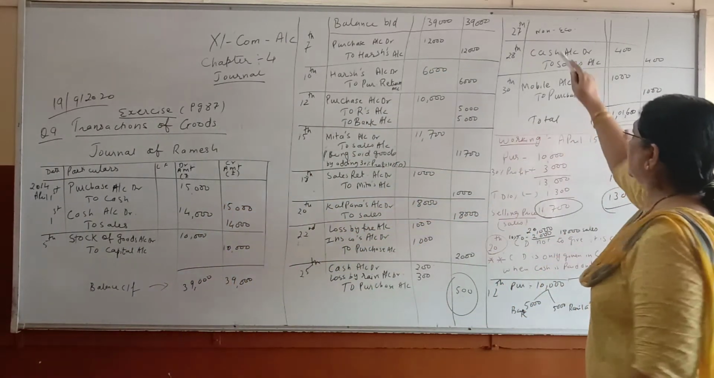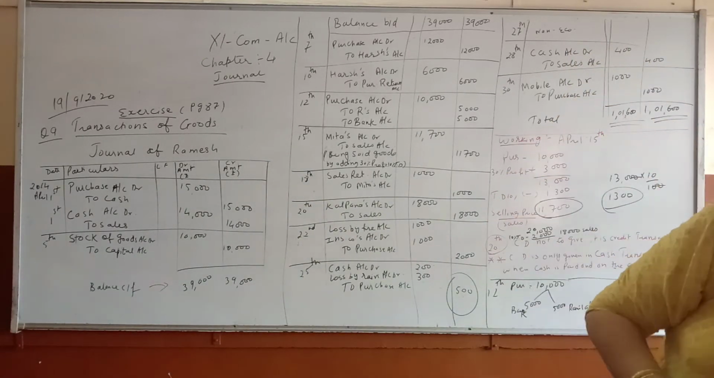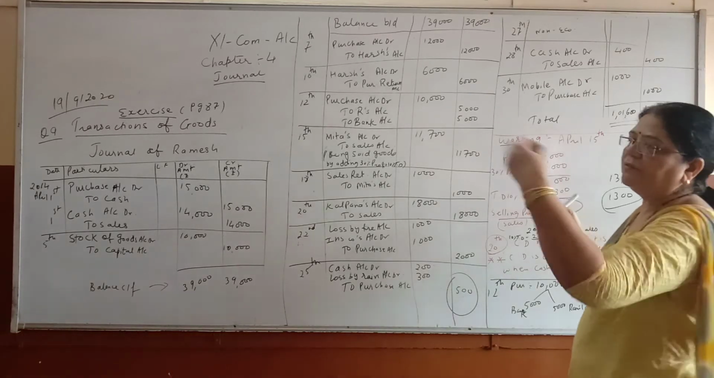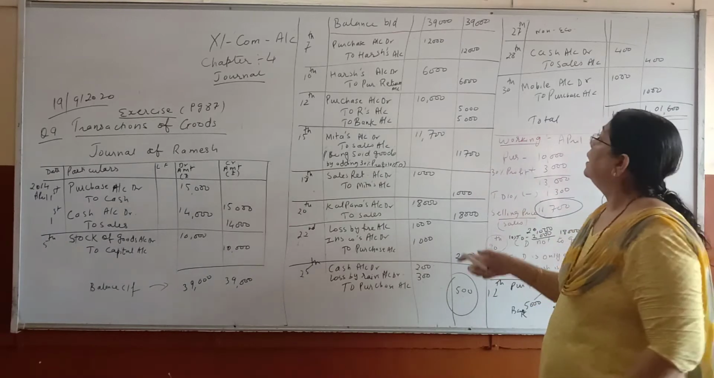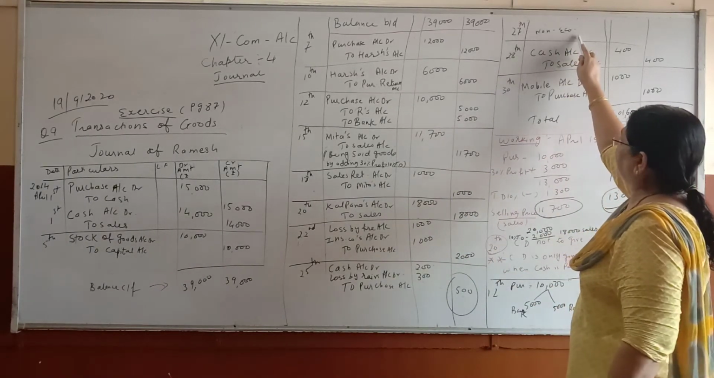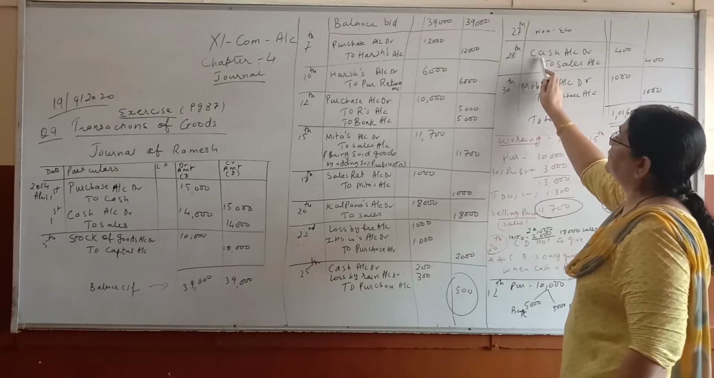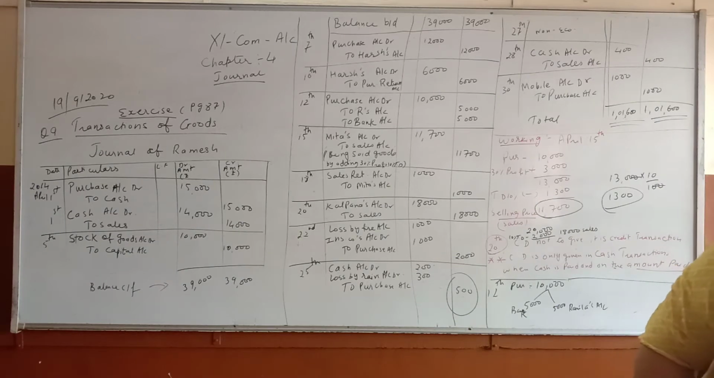Next one is a non-economic transaction, because in the next one, goods of 300 received as free samples. You have been offered free samples, you have not paid anything, you have just received. So a non-economic transaction is not to be entered. On 28, you receive goods as free samples.